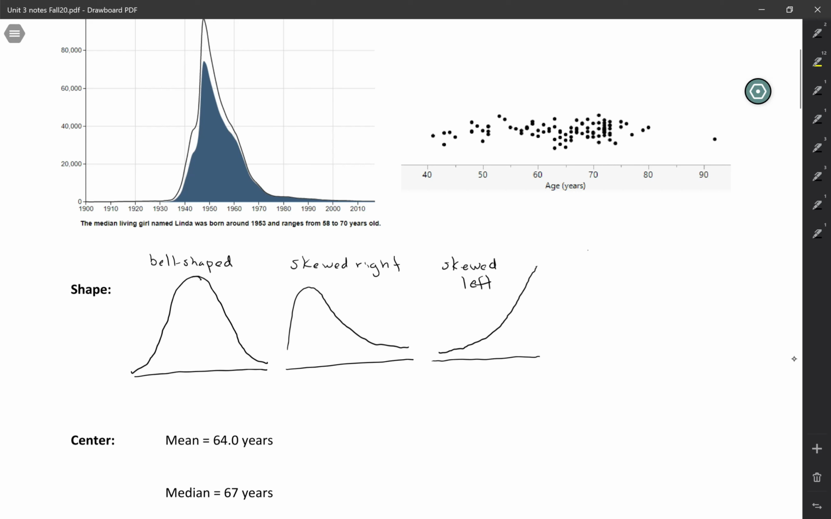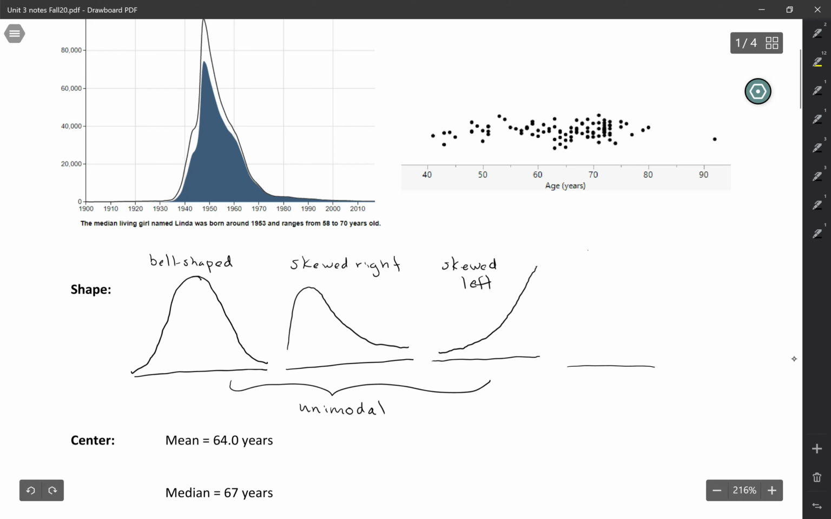So all three of these pictures only have one peak. And so we're going to call these unimodal. The mode is the peak and it only has one, so it's unimodal. The other shape that we could get is maybe something has multiple peaks. So something like that we would call bimodal.